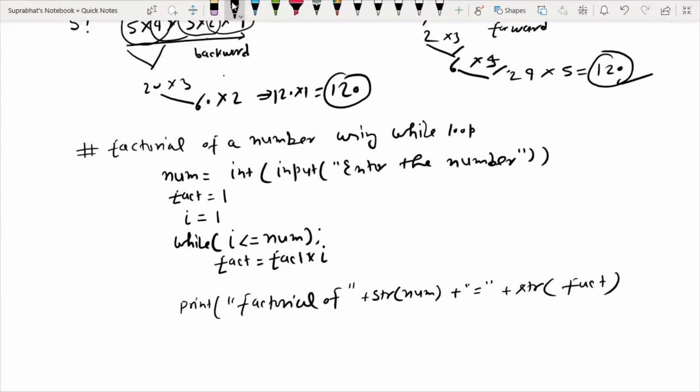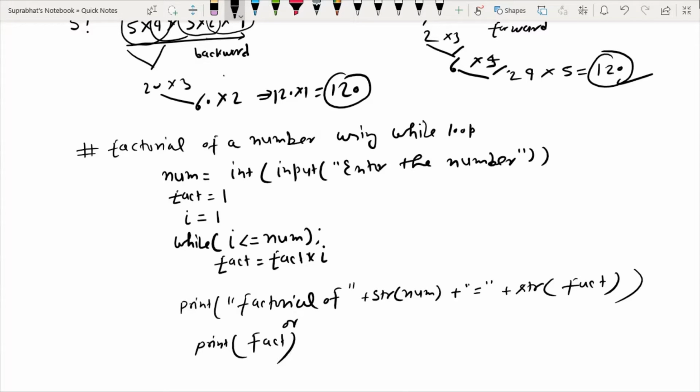This is the interactive way to give the output. Otherwise you can also write simply print fact. If you don't want to display the output in an interactive way, you can just use print and the value of fact that will be calculated.